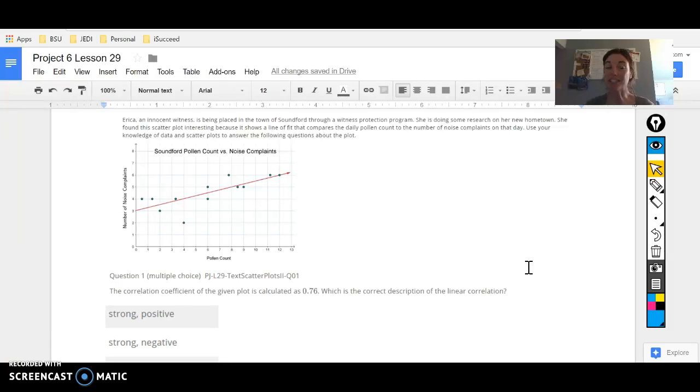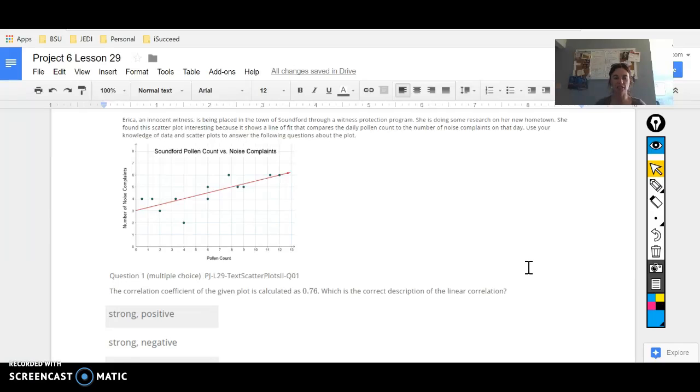All right, we are still dealing with Erica, the innocent witness who was in the town of Soundford as a witness protection program participant. She was doing research on her new hometown, and she found the scatter plot that related pollen count to the number of noise complaints. So we're going to continue working with this.